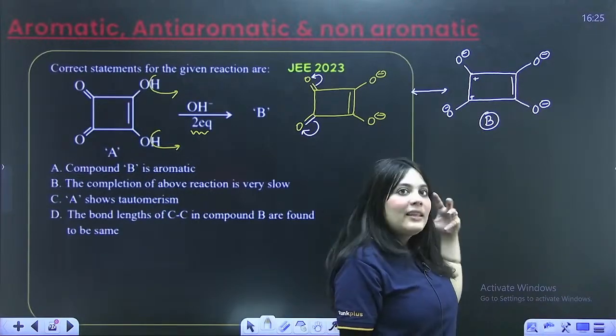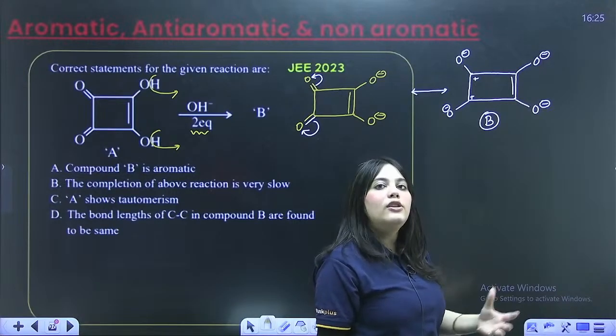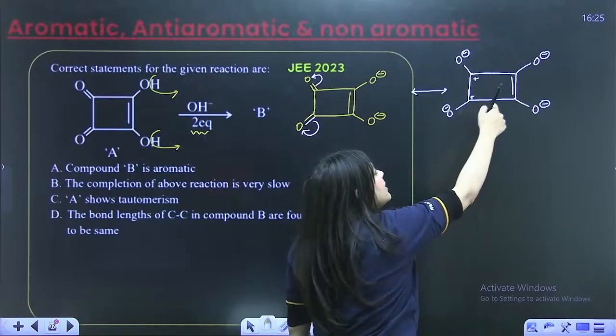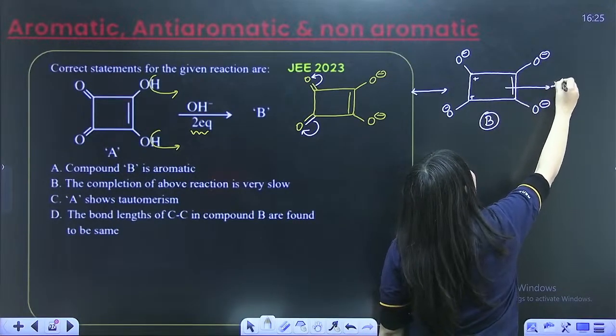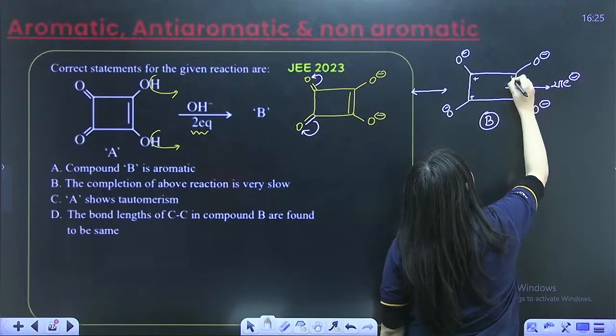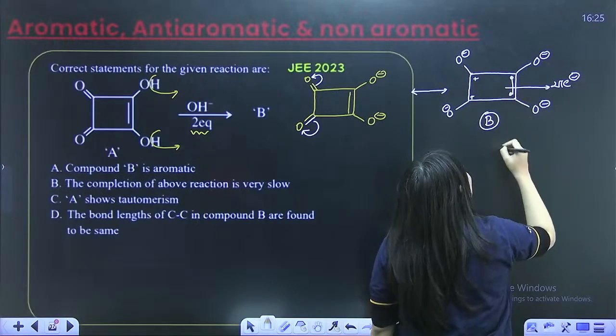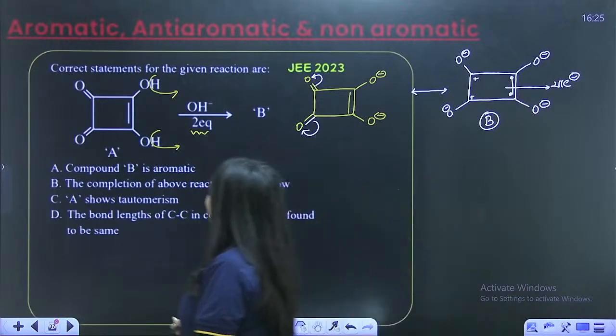Is this planar? Yes. Last, is this following Huckel's rule? How many electron system is this? This is just a 2 pi electron system, right? Just 2 pi electrons are present. Definitely aromatic, 2 pi electron, compound B is aromatic.